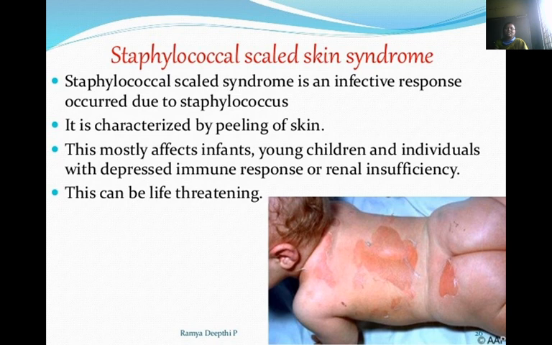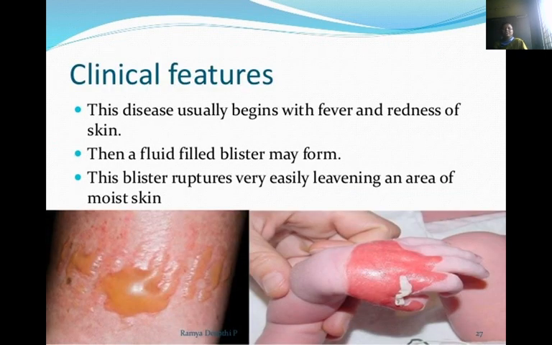Staphylococcal scaled skin syndrome. Staphylococcal scaled skin syndrome is an infective response that occurs due to the staphylococcus. It is characterized by peeling of the skin. This mostly affects infants, young children and individuals with a depressed immune system or renal insufficiency. This can be life-threatening. Clinical features: this disease usually begins with fever and redness of the skin. Then fluid-filled blisters may be formed. This blister ruptures very easily, leaving an area of moist skin.